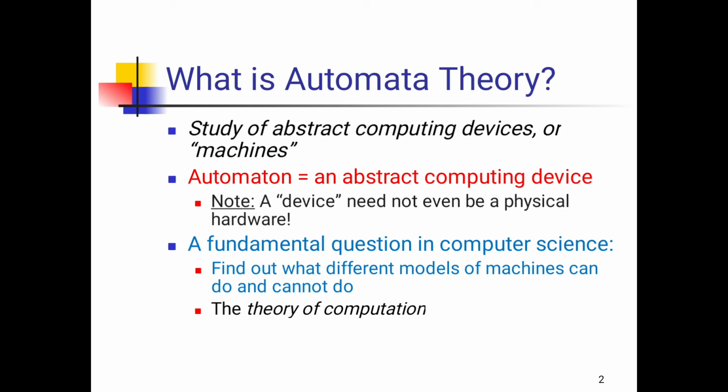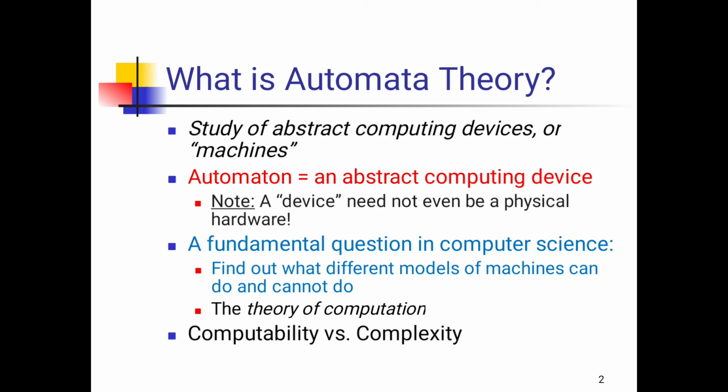The fundamental aim is to find out what the different models of machines can do and what they cannot do. The theory of computation covers three concepts: automata, computability, and complexity. Automata means an abstract computing device, called an automaton. A device need not even be physical hardware.